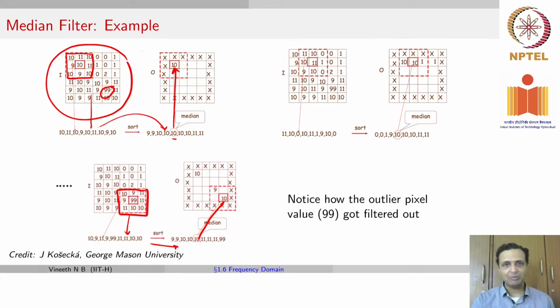If you had done the mean filter, the 99 would have been used to compute the mean, and hence the value in that location would have still been high. But because you did median, that value is no more relevant to you, and you're going to get only 10 in that particular location. And this helps you eliminate the salt and pepper noise. Clearly, you cannot get the median through a linear combination of your input values, so it is a non-linear filter.